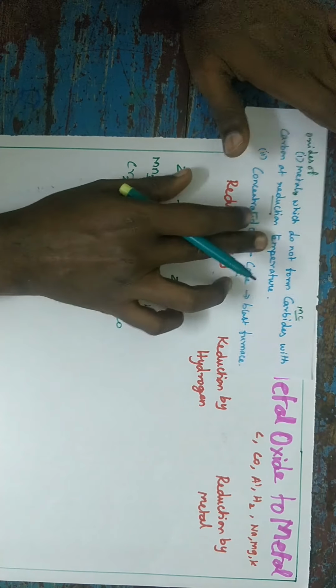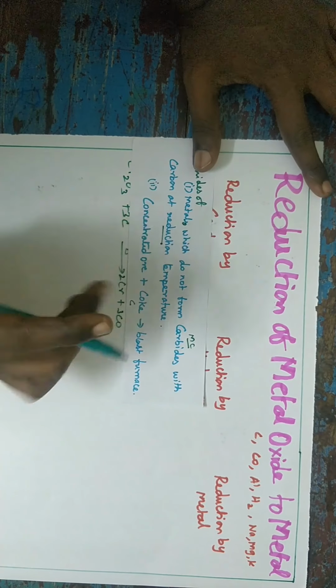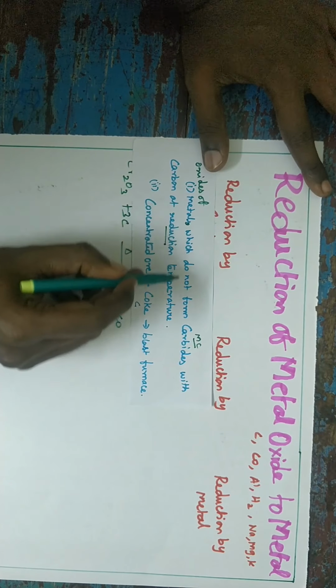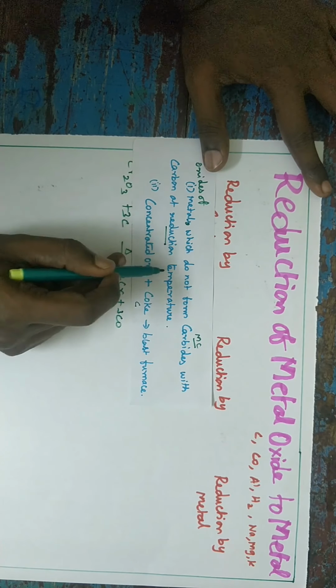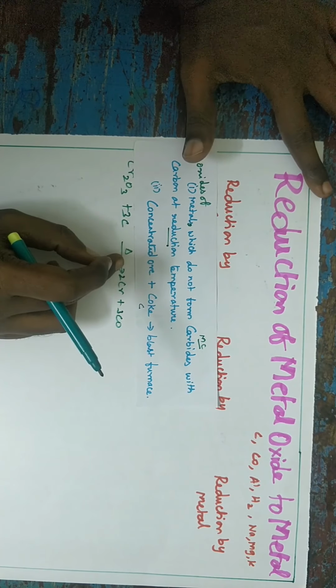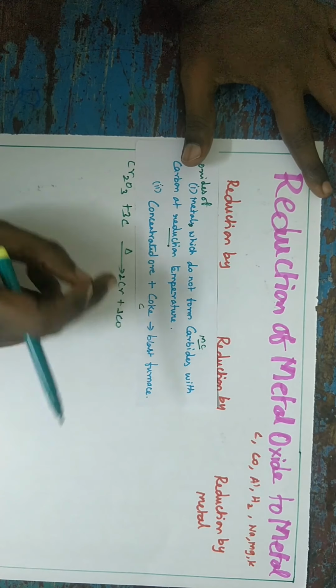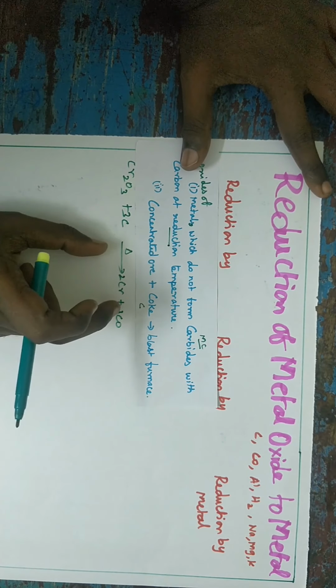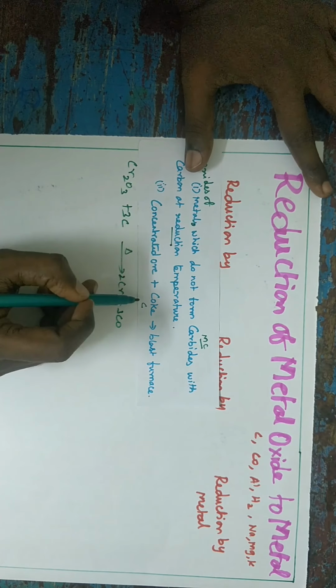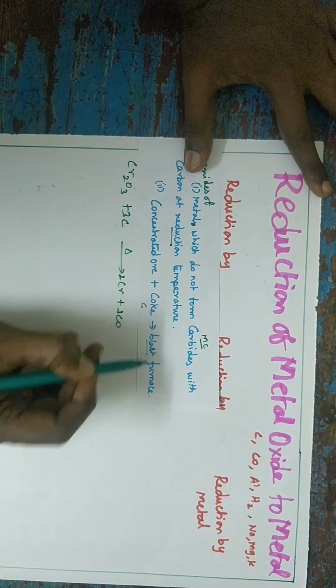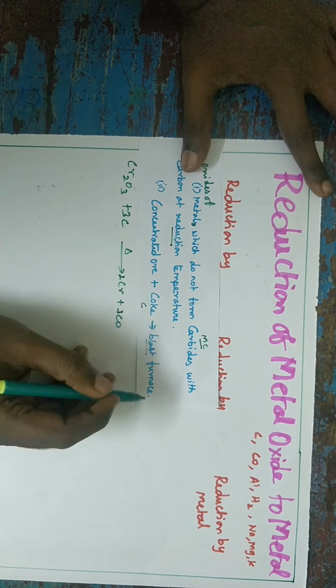So reduction by carbon is over. In case of reduction by carbon, oxides of the metal do not form carbides with carbon at reduction temperature. Reduction temperature means the particular temperature at which the reaction takes place. In this process, concentrated ore is mixed with the coke, and the reaction takes place in the blast furnace.